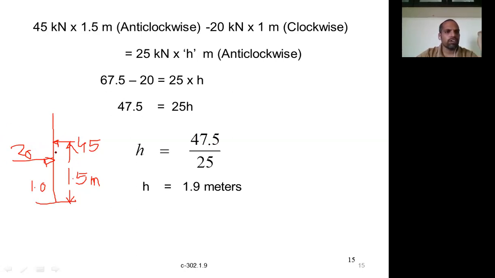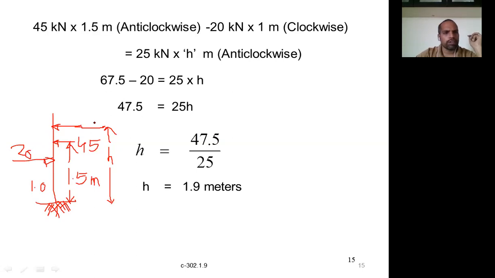Now we know the resultant force is the difference of these two, that is 45 minus 20, which is 25 kilonewtons. I don't know exactly where it acts, so I'm just assuming the resultant acts at a height of h meters above the base. I'm drawing a line diagram here. Previously it was a gate with some width.